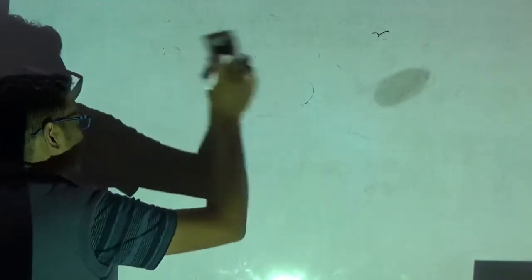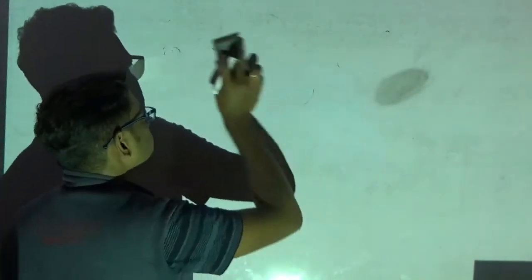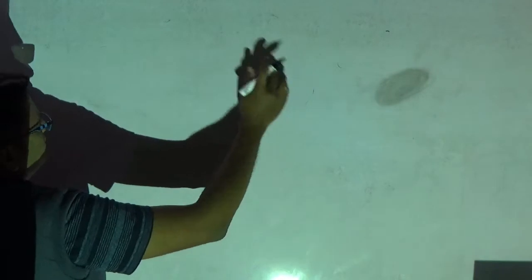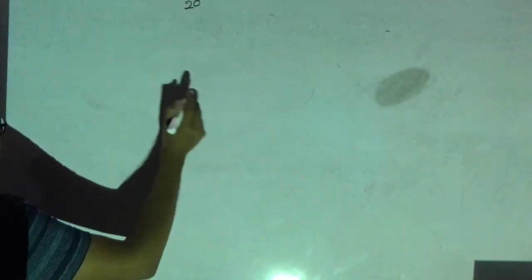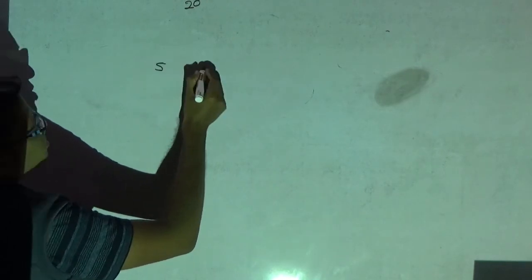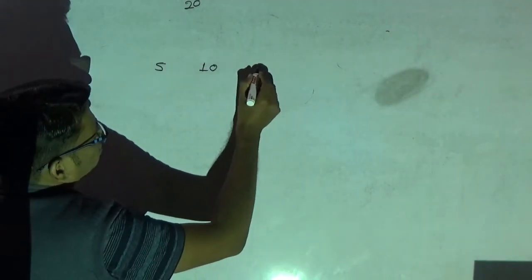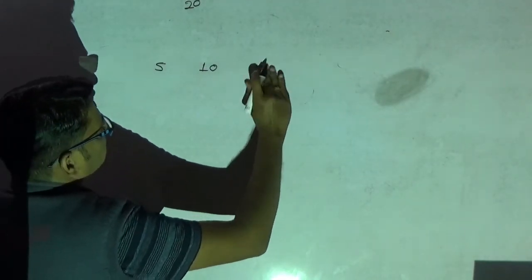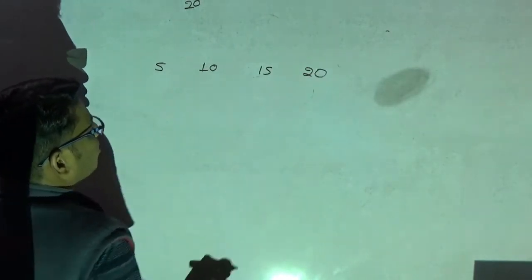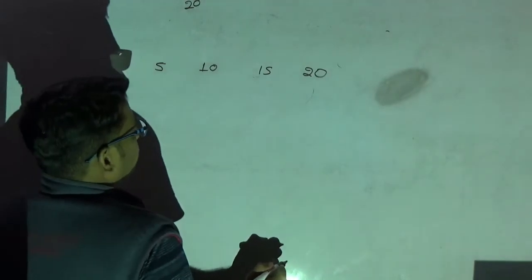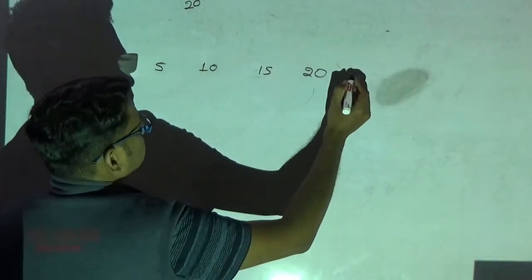Please observe. I am going to give a test for 5 students. Okay, so what is the score of each student? The total marks, let me take it as 20. One student scored 5, another student scored 10, another student scored 20, another 15 I will take, another student scored 20.